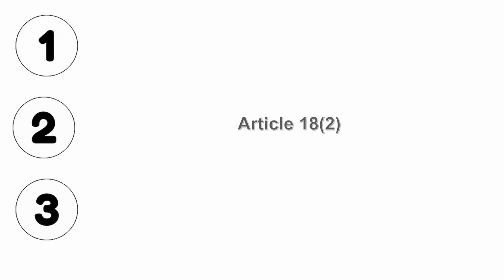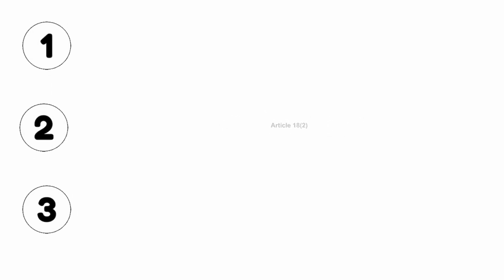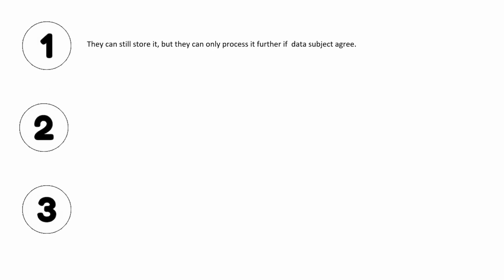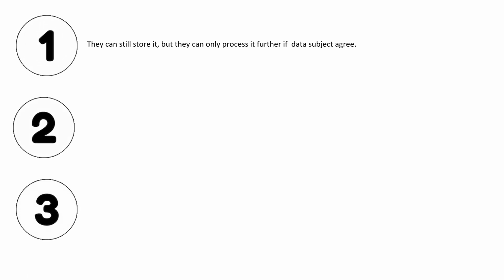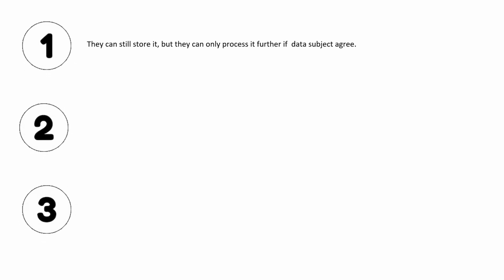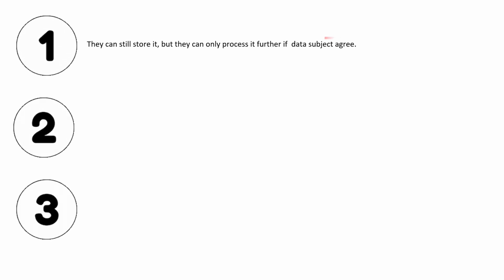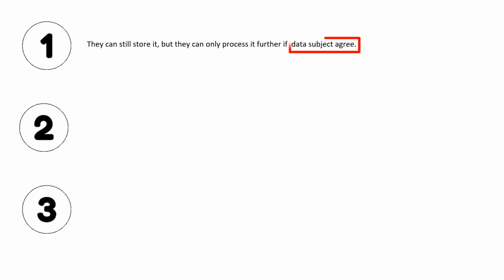Let us now discuss Article 18(2). As per Article 18(2), when data is restricted, the controller can only do certain things with it. Let us discuss what those things are. First one, the controller can still store it, but they can only process it further if it is agreed by the data subject.